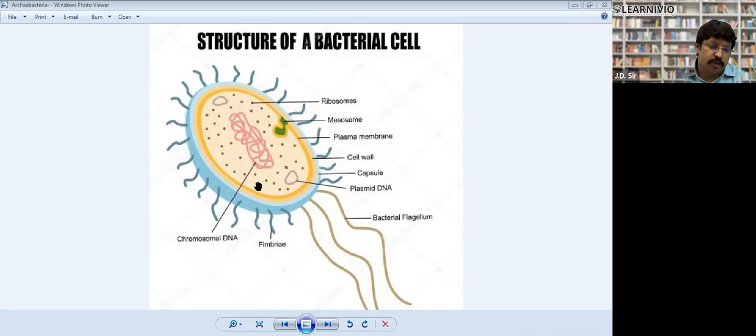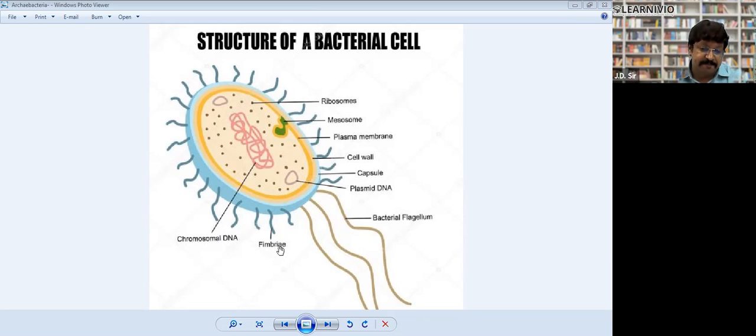Okay, one more thing. All the cells have this gel-like structure. We call that protoplasm, and they have chromosome or DNA, like we have discussed. And outside of bacteria, they have small hair-like structures. We call these fimbriae. Whenever bacteria go inside our body or adhere to any surface, fimbriae help anchor the bacteria to the surface.